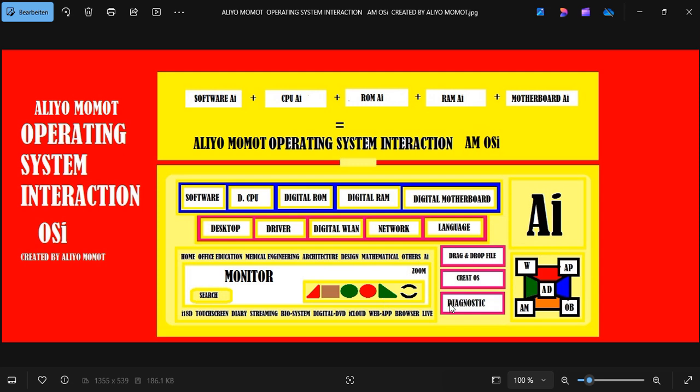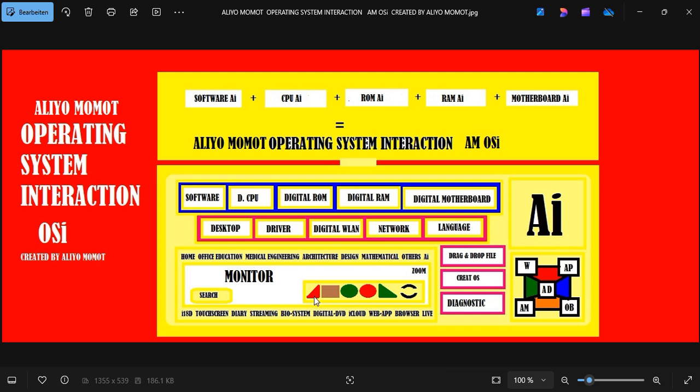We have diagnostic, and diagnostic can help you diagnose or create a diagnostic process in your computer, and this will help you to know if there's a fault in your computer. Apart from that, it has a record tab button.